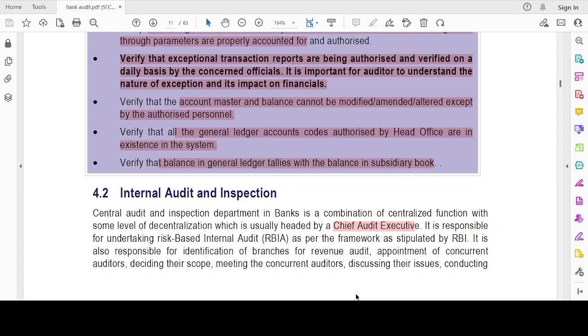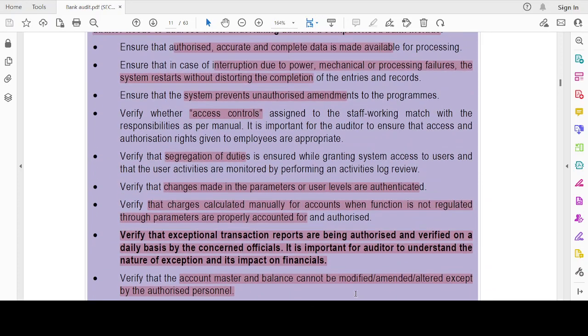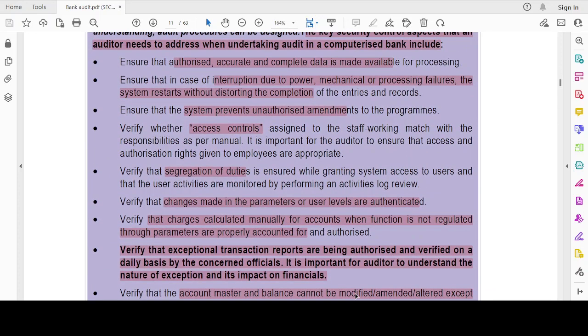The master data, the threshold or the parameters cannot be altered except by authorized personnel. And the GL should be reconciled with the head office. And the GL should tally with all the subsidiary books. Okay. Generally in CBS, it's not a double entry accounting. You have to post separately in each. That's why there is a need for reconciliation.